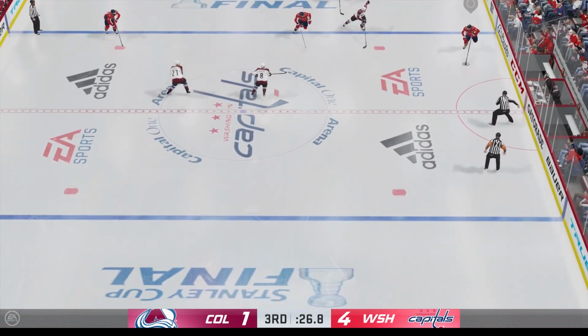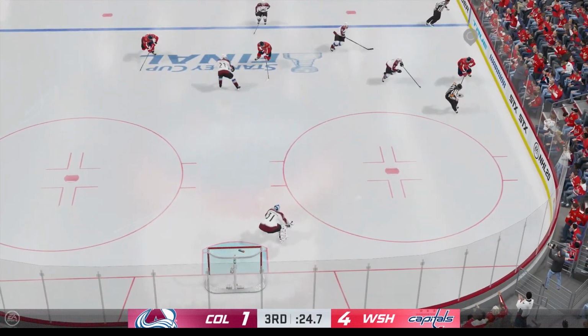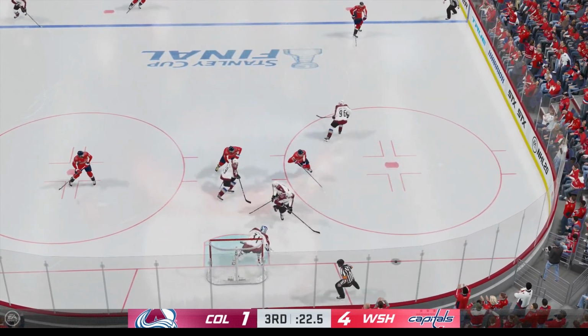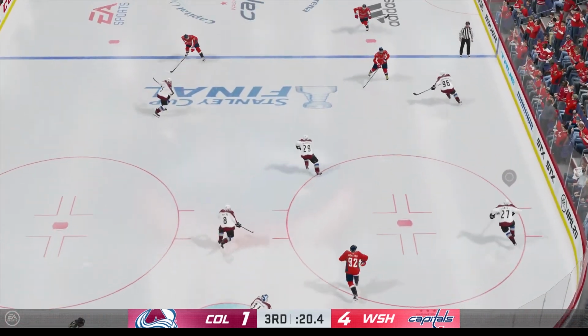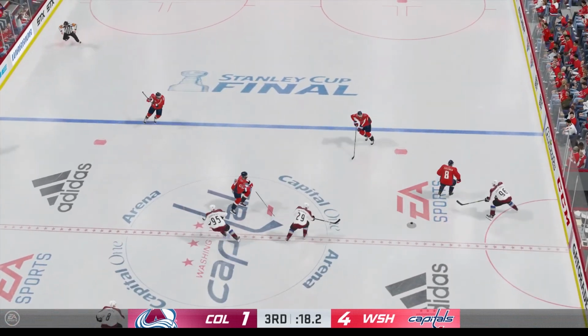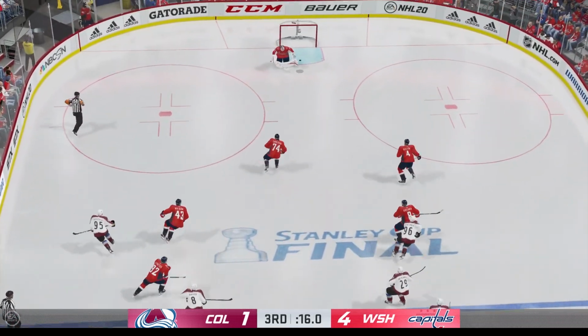As Dylan over to Ovi, as he's carrying up the wing, as does a little dangle and wasn't able to get over. It's Graves now over to McKinnon, over to Rantanen. McKinnon back over to Burakovsky.